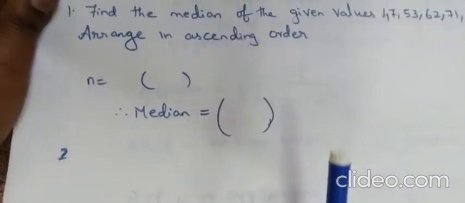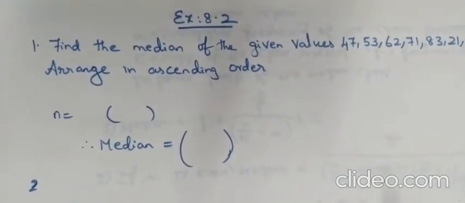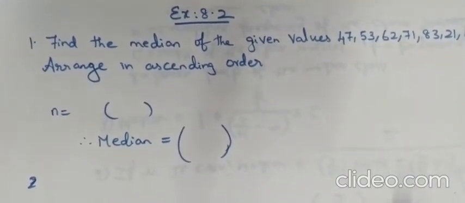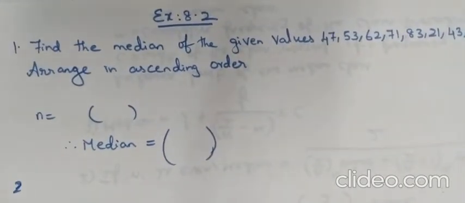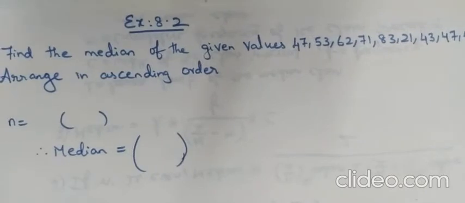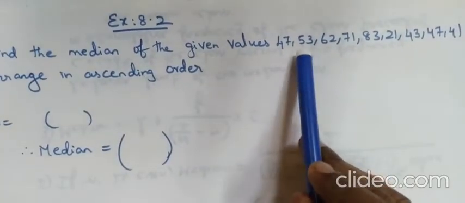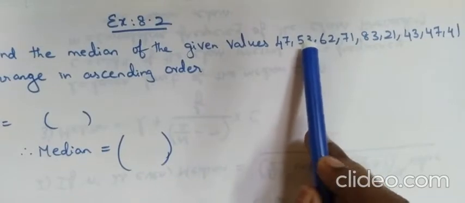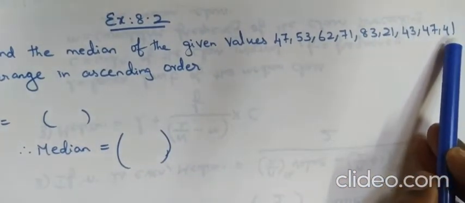Now we will see exercise 8.2 so that you will understand the concept very clearly. First question, find the median of the given values. We are supposed to find out the median. How to find the median? First we have to count the number of values. See, 47, 53, 62. Count how many? 2, 4, 6, 8, 9 values are given.